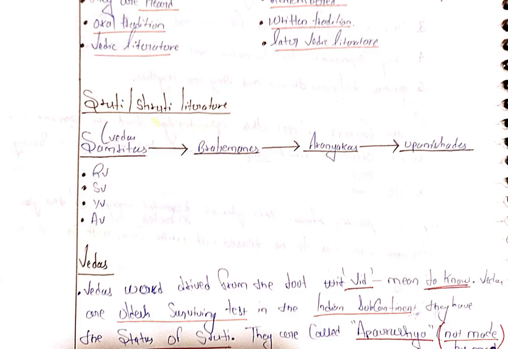Shruti literature is also divided into four parts, and this is to reduce our difficulties. Like Samhitas are more difficult, Brahmanas are less difficult, Aranyakas are even less difficult, and Upanishads are very easy. So Samhita is totally focused on the Vedas. We have four Vedas: Rig Veda, Sama Veda, Yajur Veda, and Atharva Veda. And Brahmanas reduce the difficulties of these Samhitas.